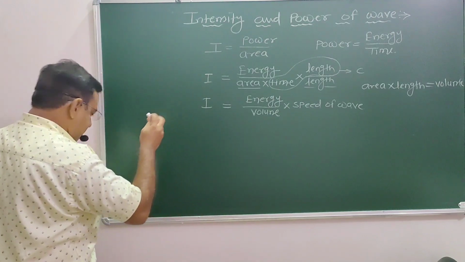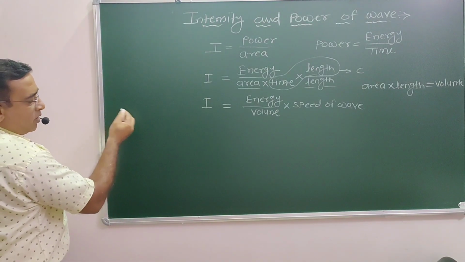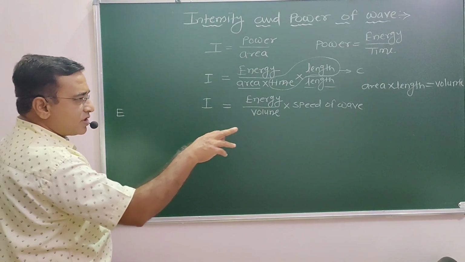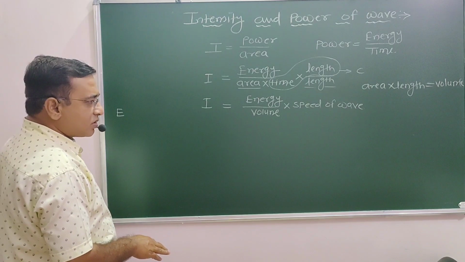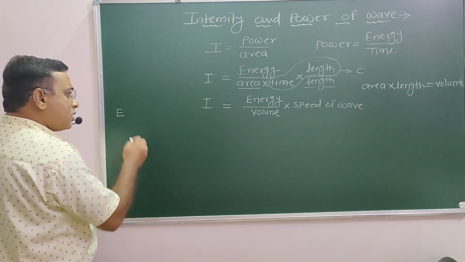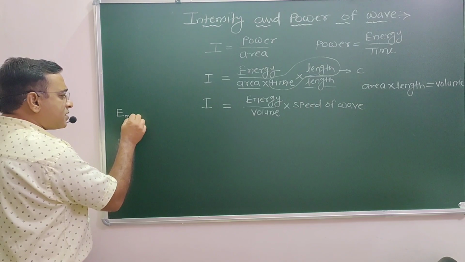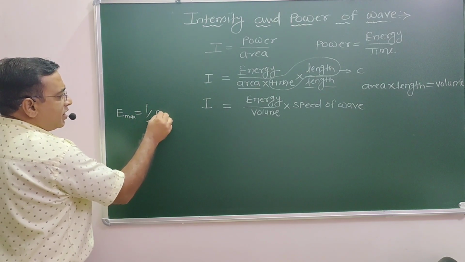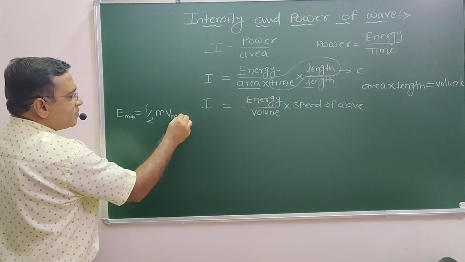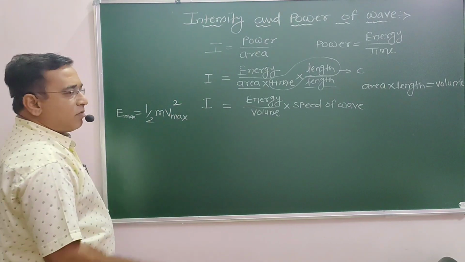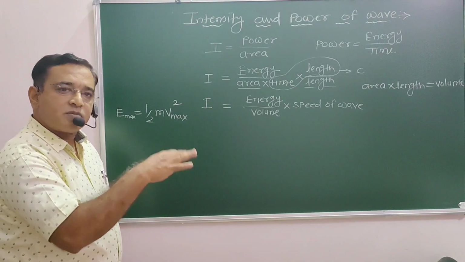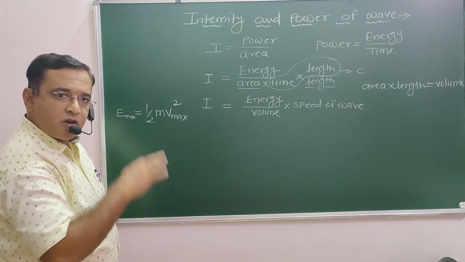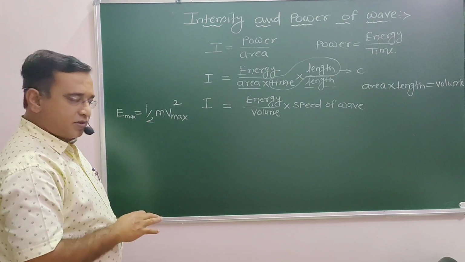Some few problems or few formulae, here it is. We know that when the wave is continuously traveling in a given direction, it possesses kinetic energy. So it possesses maximum kinetic energy, which is given by half m v max square. Obviously when it travels, all the particles of the medium vibrate and flow in a particular direction. It has a maximum velocity by which it will vibrate.